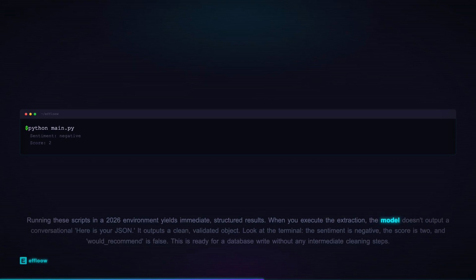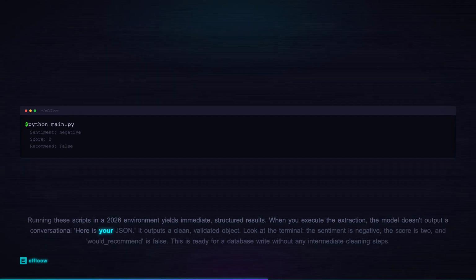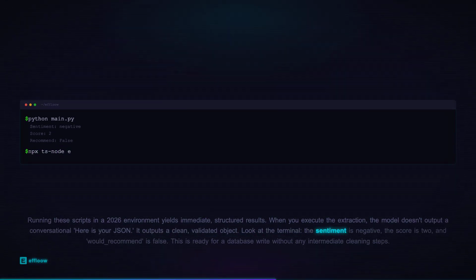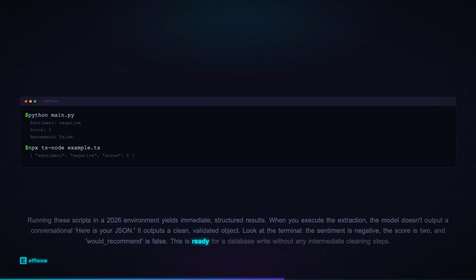Running these scripts in a 2026 environment yields immediate, structured results. When you execute the extraction, the model doesn't output a conversational, "here is your JSON." It outputs a clean, validated object. Look at the terminal. The sentiment is negative, the score is 2, and would_recommend is false. This is ready for a database write without any intermediate cleaning steps.